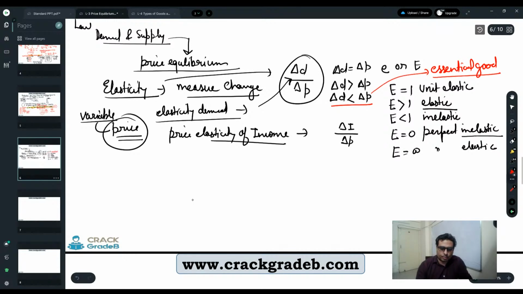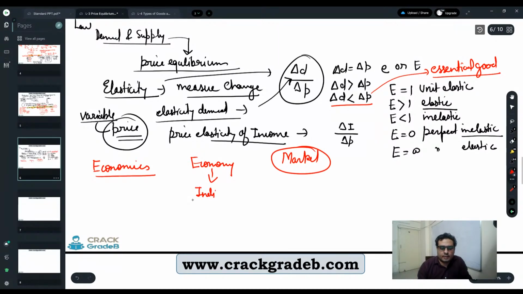In your syllabus, there is also the topic of market. Those students who are preparing for other exams, except those exams where they properly take economics, most competitive exams generally ask about the economy, basically the Indian economy plus related current affairs. Most exams focus on this.